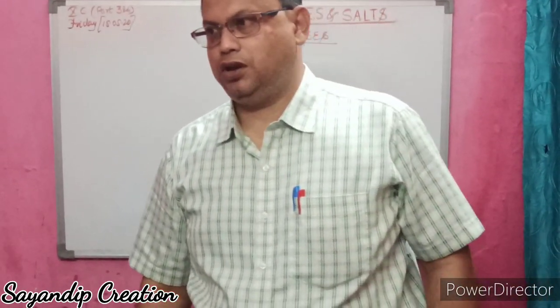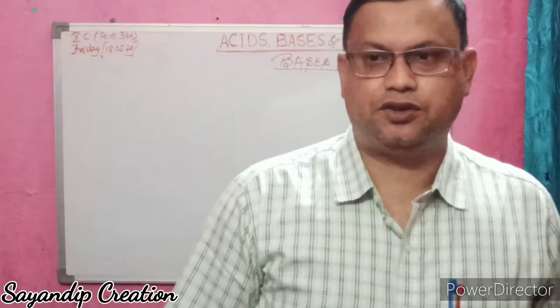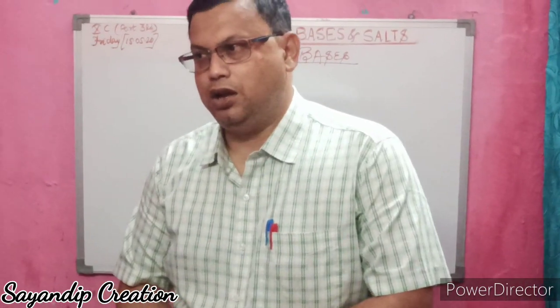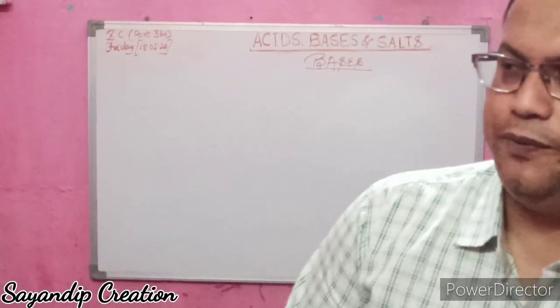Coming to the chemical properties, when acids react with a base, they form salt and water, which we call the neutralization reaction. And when they react with metals, they form metal salt, liberating hydrogen gas, which you can check by the pop sound.